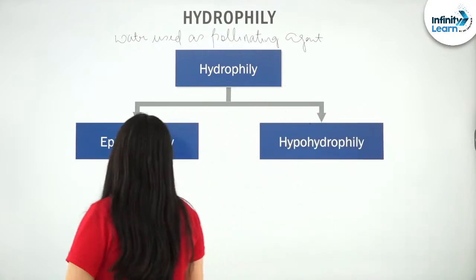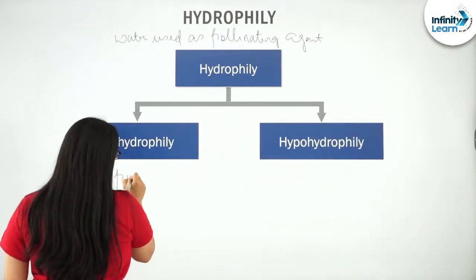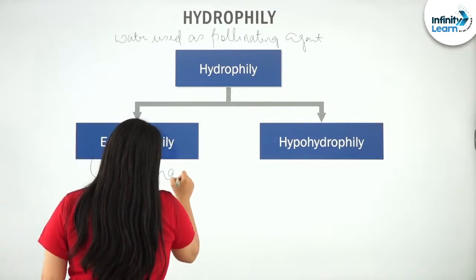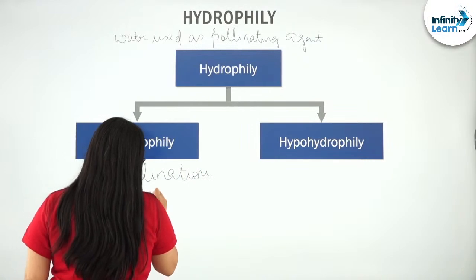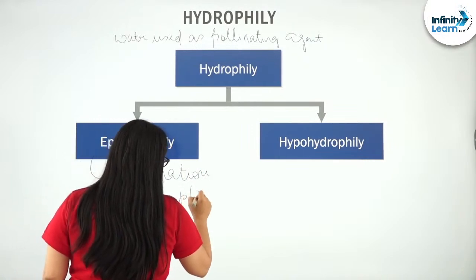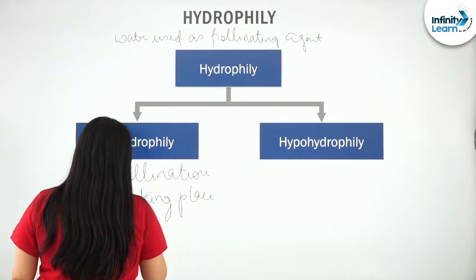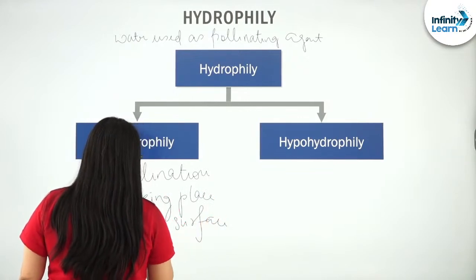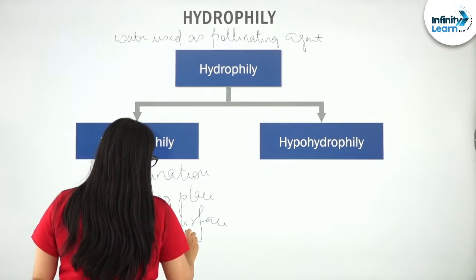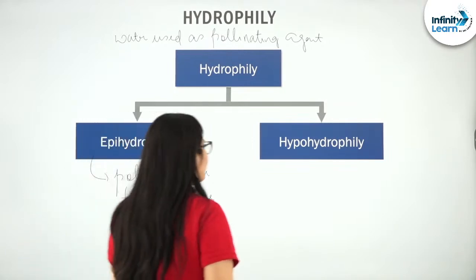What is epihydrophily? Pollination taking place on the surface of water. What is hypohydrophily?